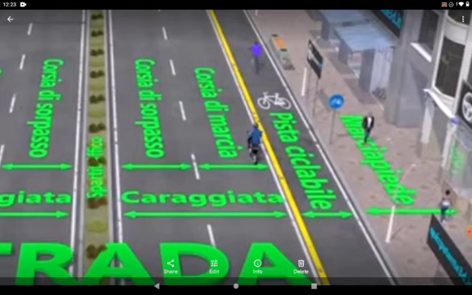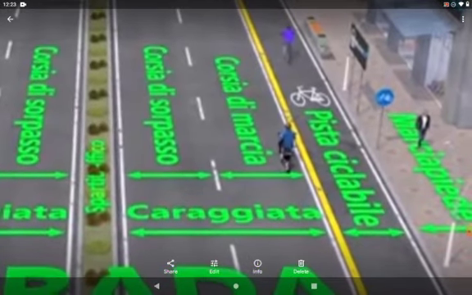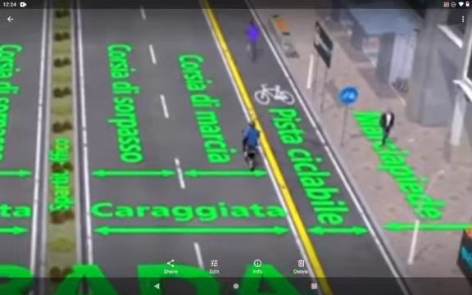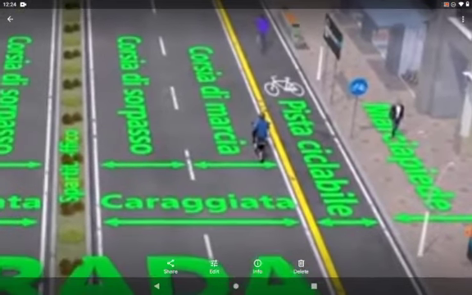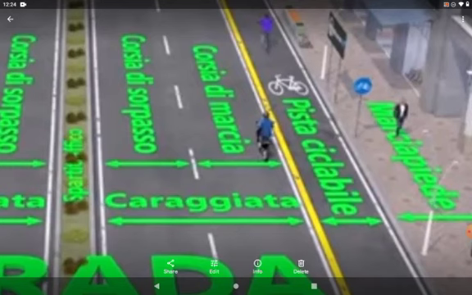Are we together? So another one again is the pista ciclabile, and this one is also part of road. If you look at it here, this is what I'm talking about. The pista ciclabile. Whenever you see the word ciclabile, it simply means bicycle. So the pista ciclabile is that entrance which permits or allows the movement of bicycles. In this type of road, it's only bicycles that are permitted to transit on this very road. Bicycles can be driven on this road.